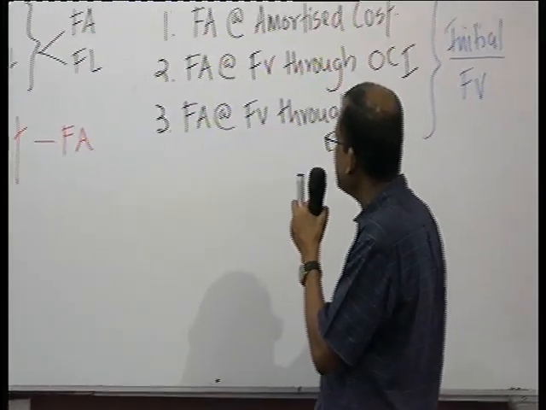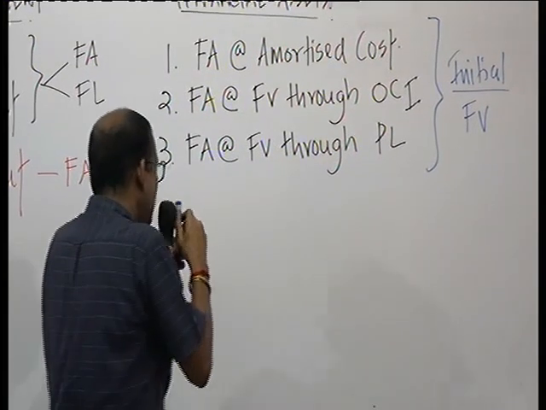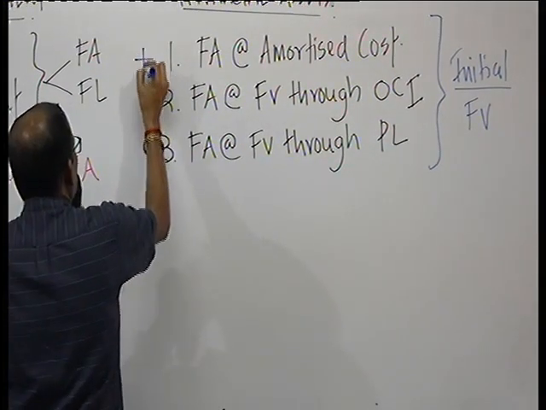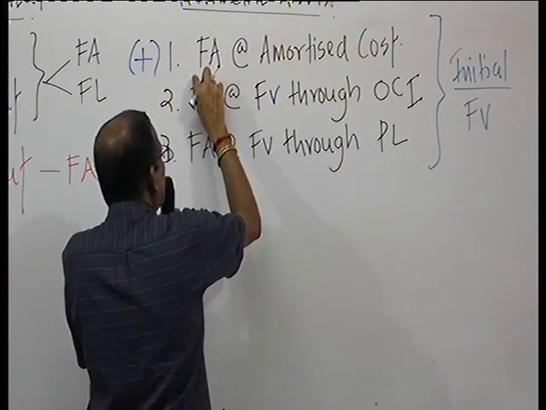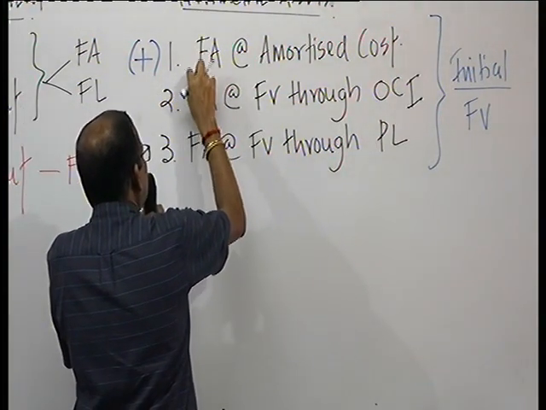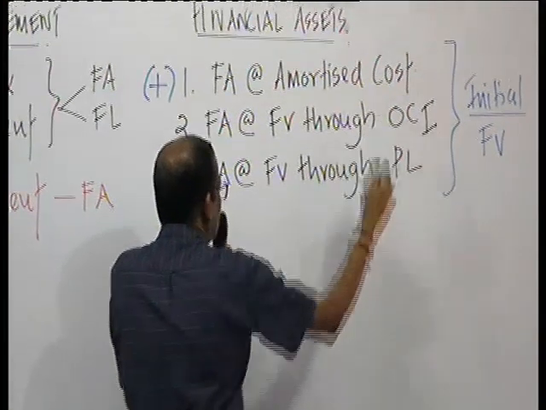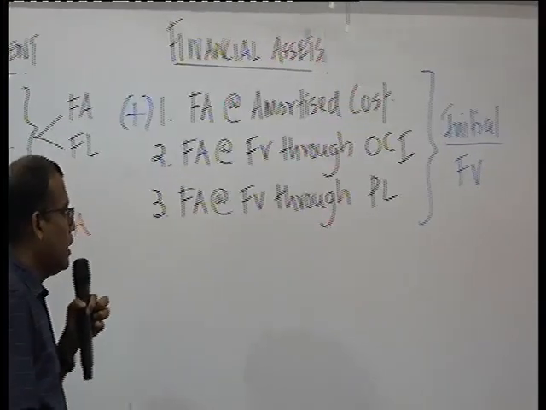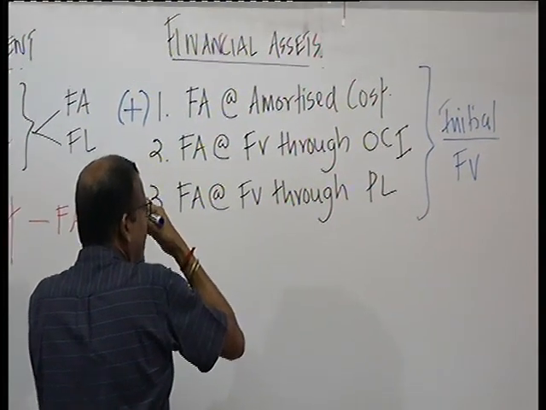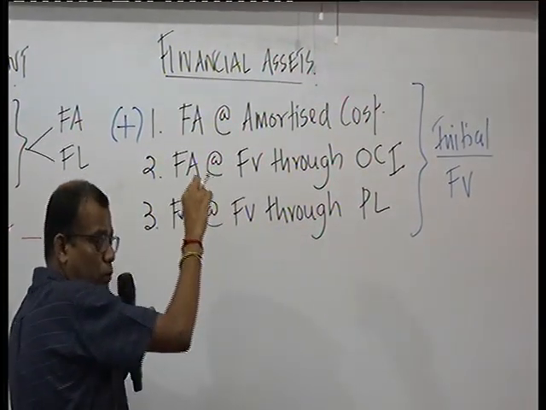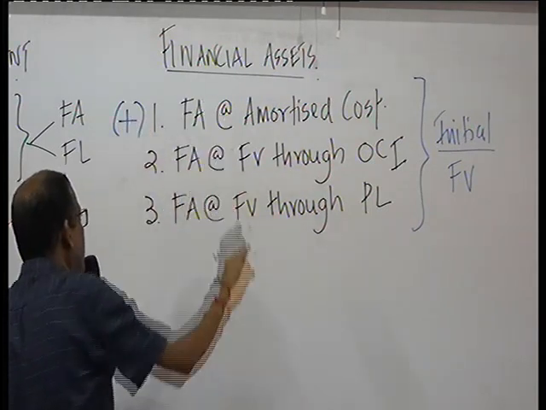The standard makes it very simple and very straightforward. They say that transaction cost will be added if it belongs to the first category, financial assets at amortized cost. So, apart from the fair value of the investment, the initial transaction cost we are incurring should also be added to it.